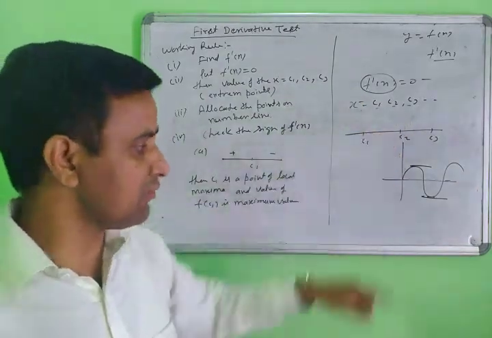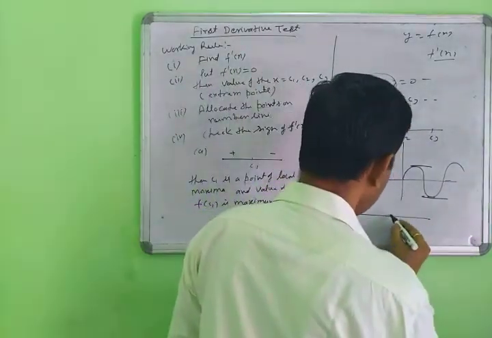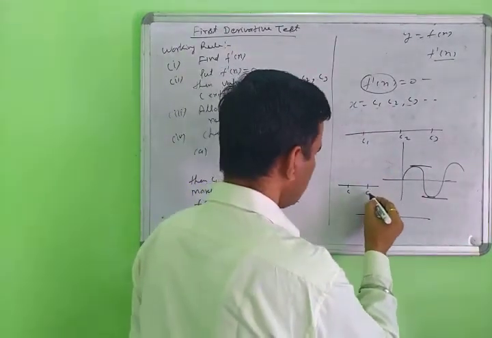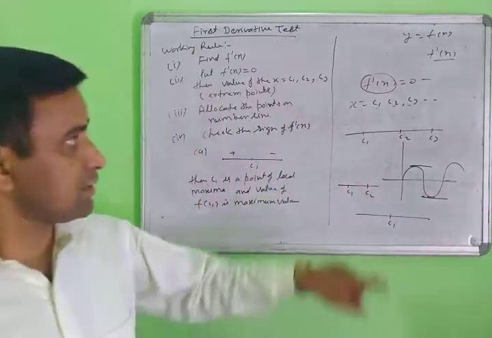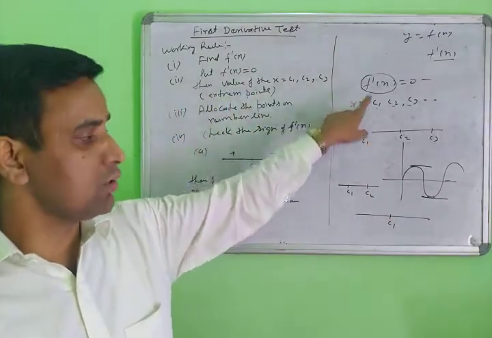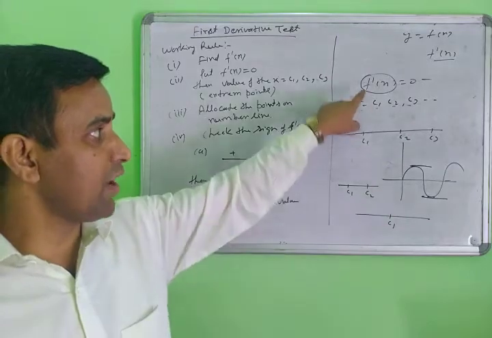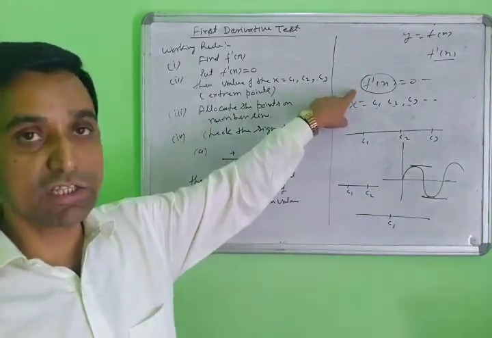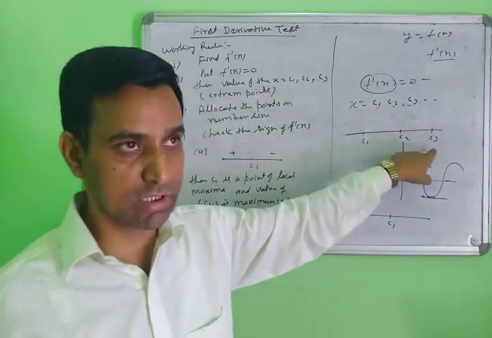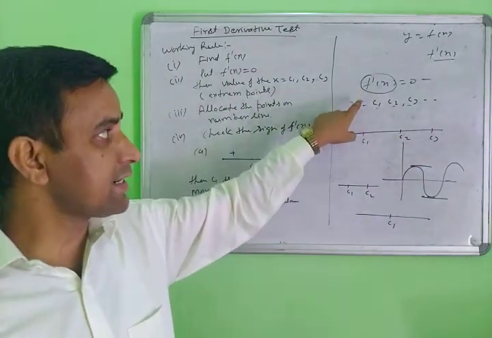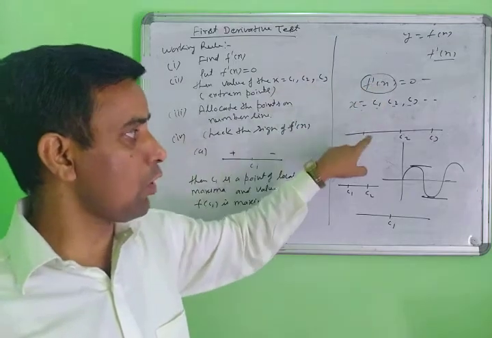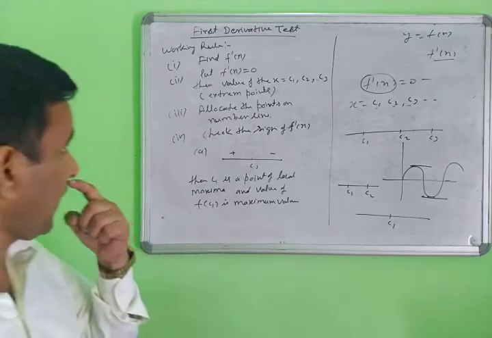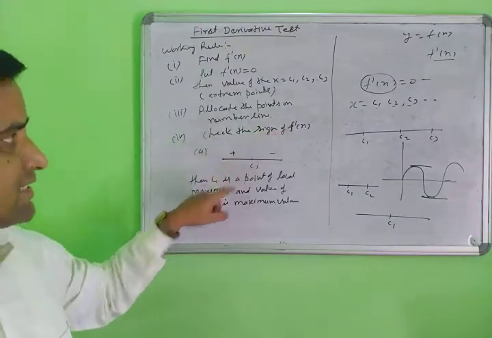Suppose you find only one value, then C1. Suppose you find two values, then C1, C2. Suppose you find three values, then you write C1, C2, C3. This means you allocate these values on the number line: C1, C2, C3. Next step, check the sign of f dash x.